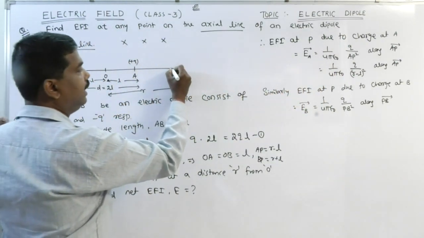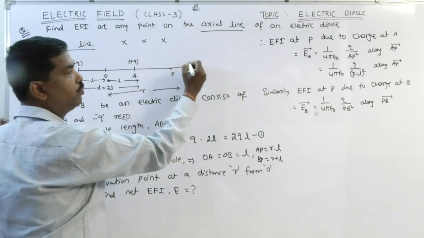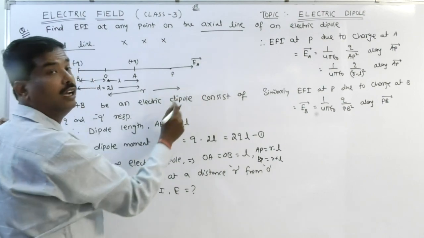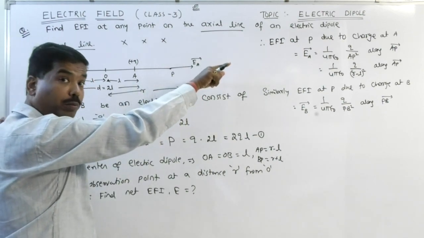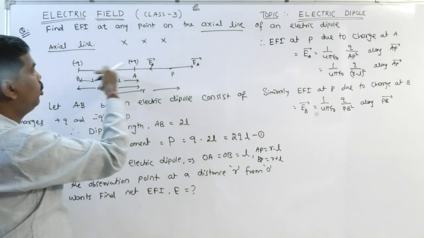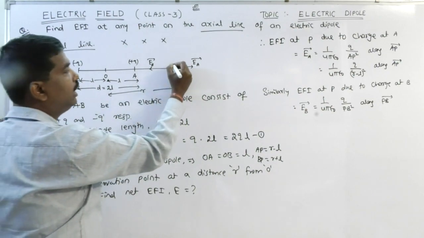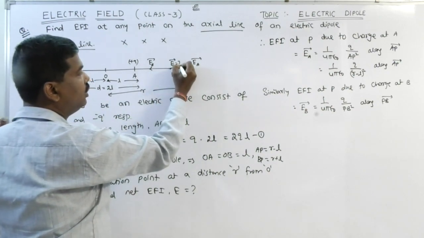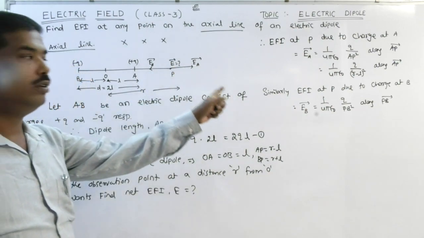Look at here. The EA vector will be away from positive charge, while EB vector will be towards negative charge. So net electric field E vector is how much? Clear?